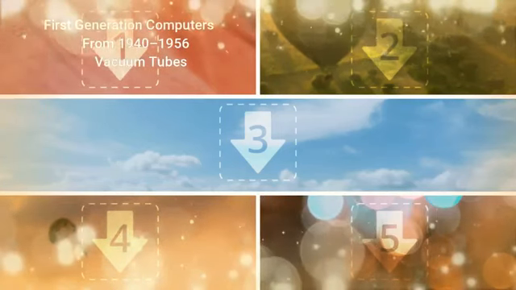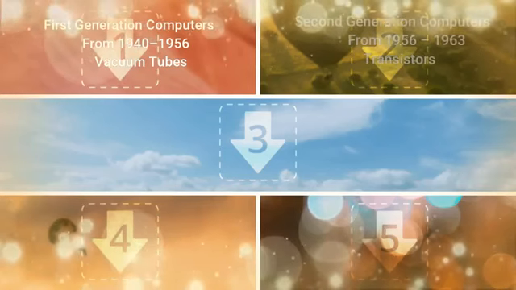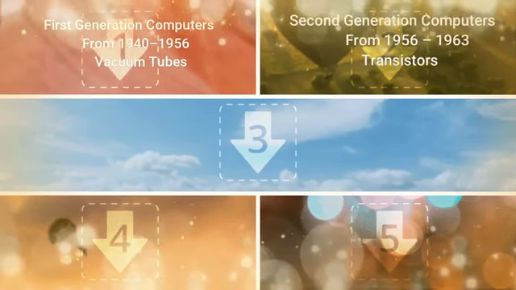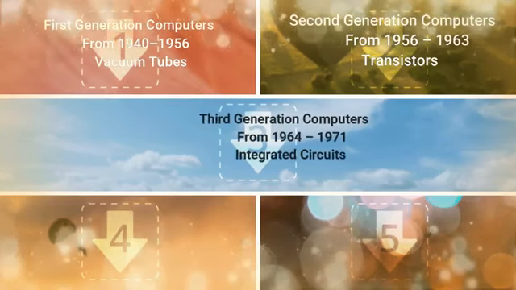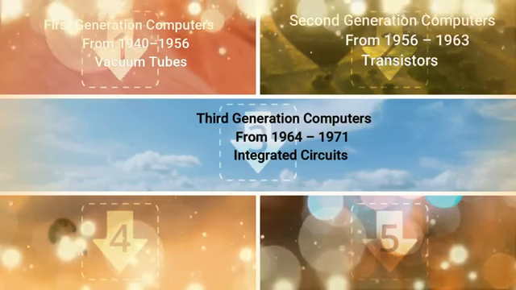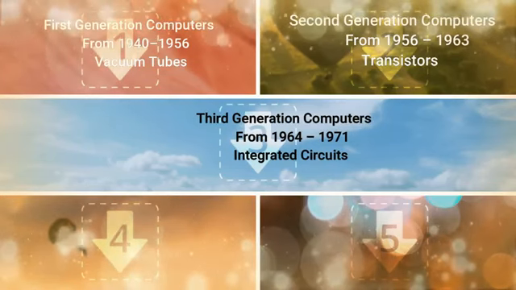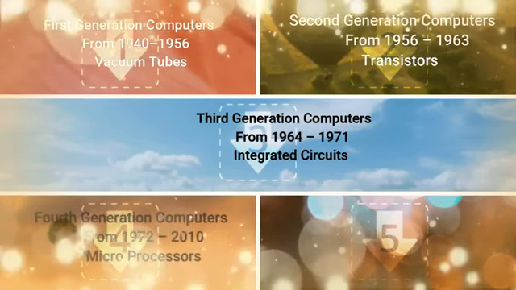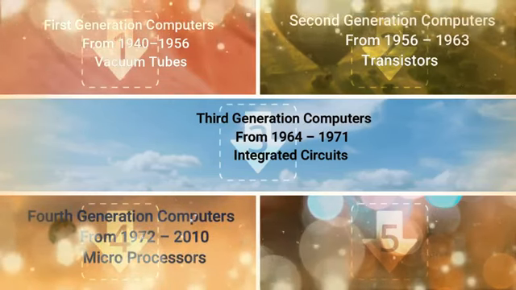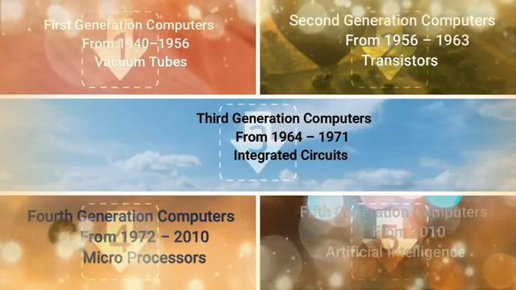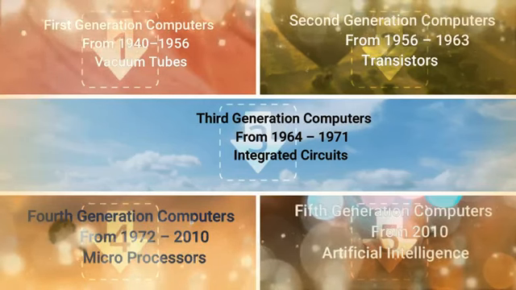First generation computers, from 1940 to 1956, vacuum tubes. Second generation computers, from 1956 to 1963, transistors. Third generation computers, from 1964 to 1971, used integrated circuits. Fourth generation computers, from 1972 to 2010, microprocessors. Fifth generation computers, from 2010, artificial intelligence.